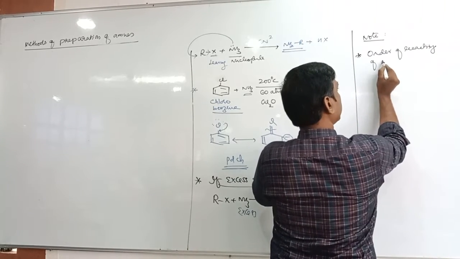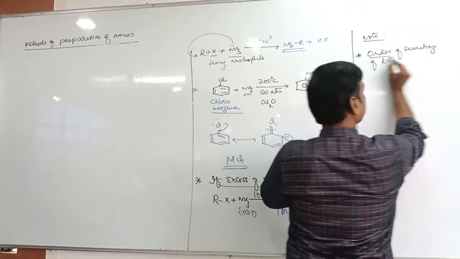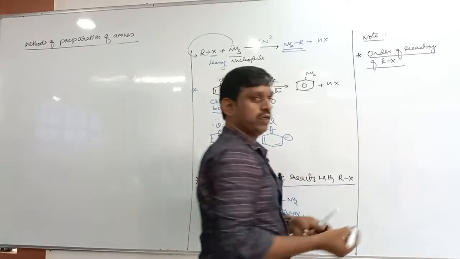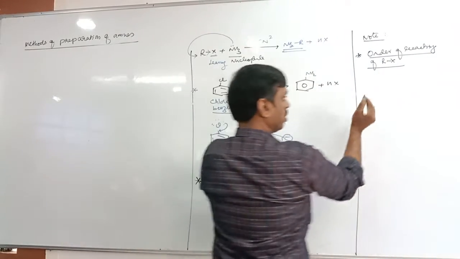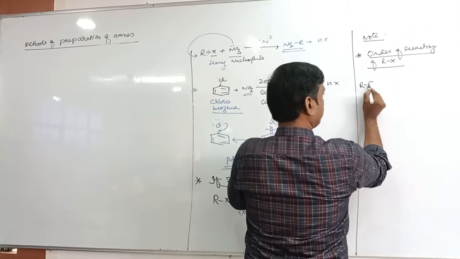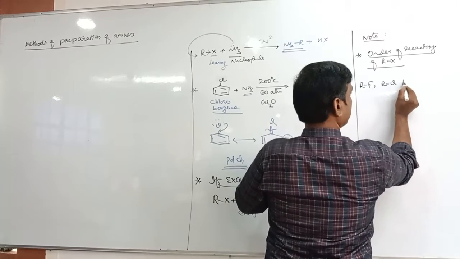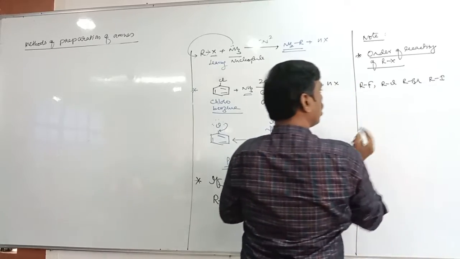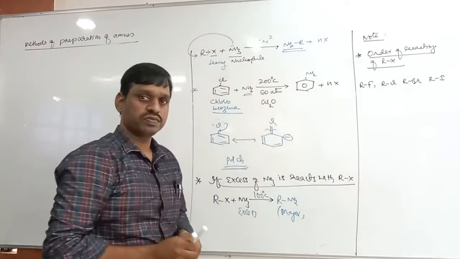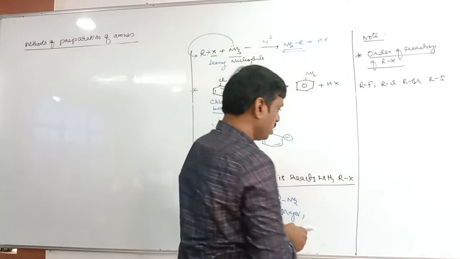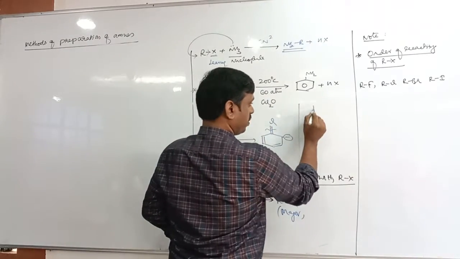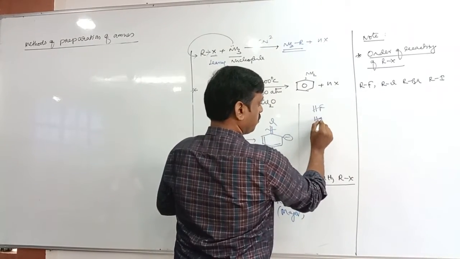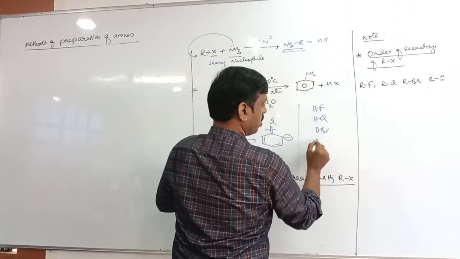Order of reactivity of alkyl halide. Tell me, what is the order of reactivity? Let us take RF, RCl, RBr, RI. So which alkyl halide is more reactive? RI. Similar to HF, HCl, HBr, HI, which we studied last class.